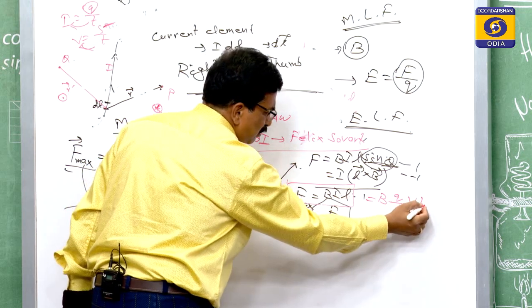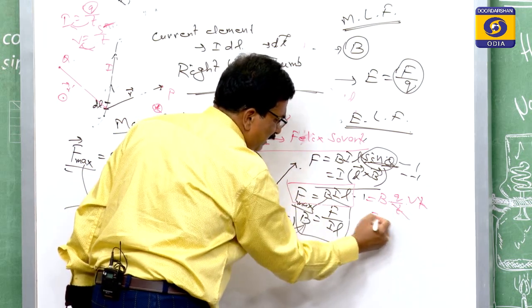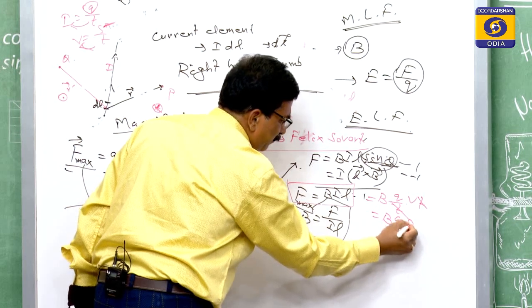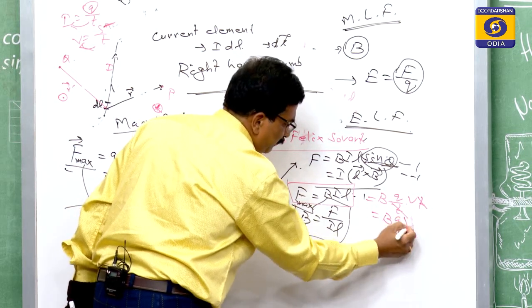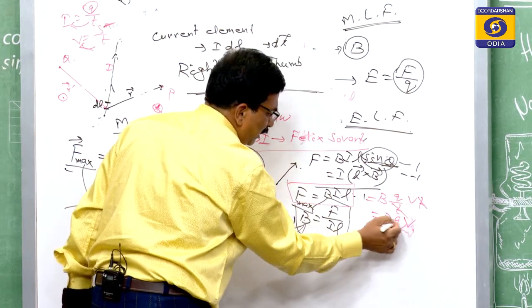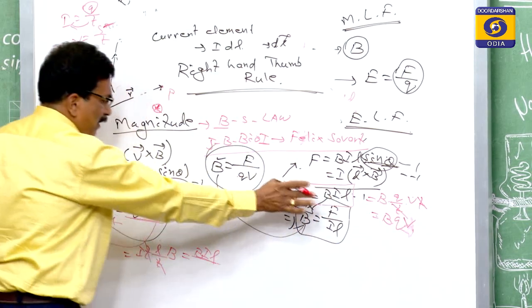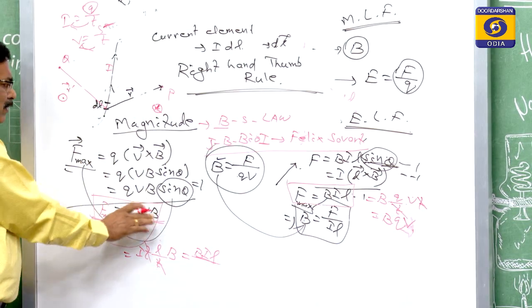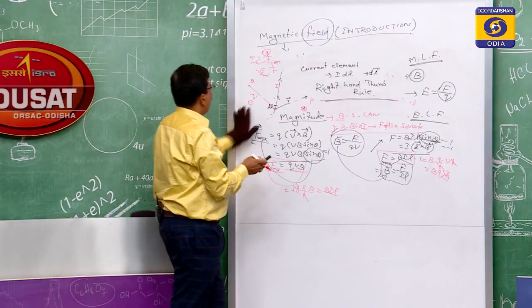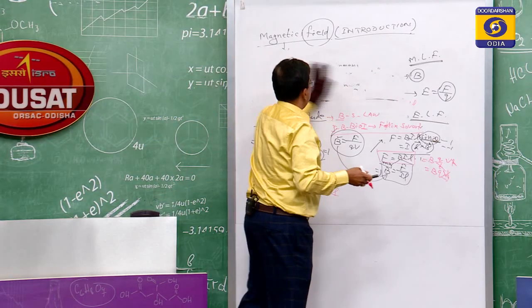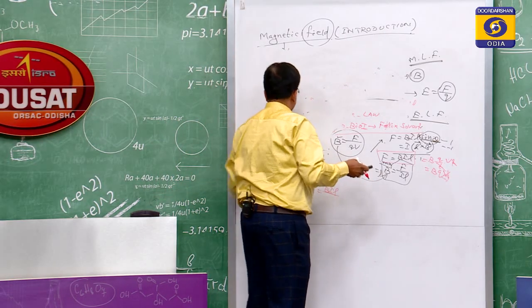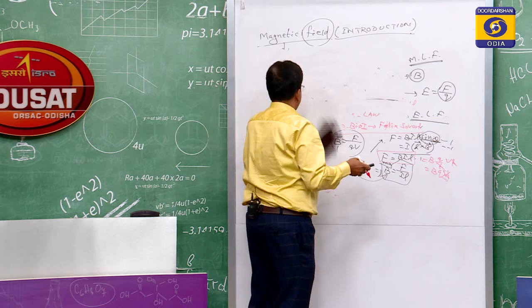Now this T is cancelled, so this is equal to VQB, BQV or VQB, whatever you say. So F equals BIL and F equals QVB are the same. Now using that, we will find the unit of the magnetic field.